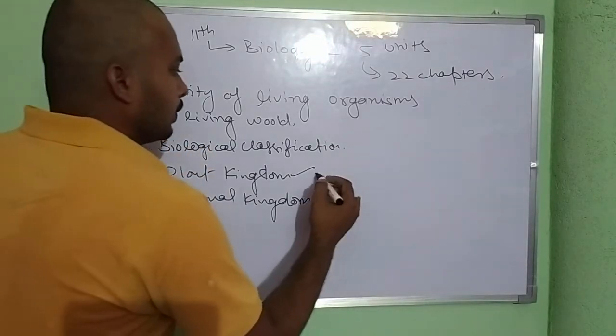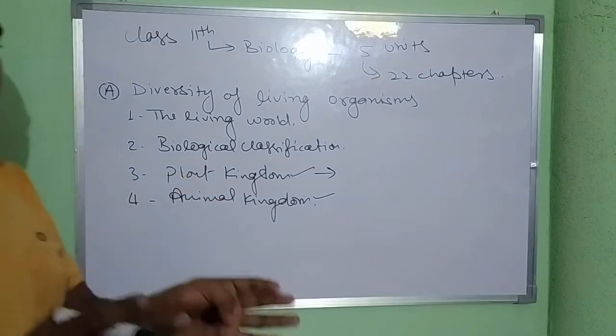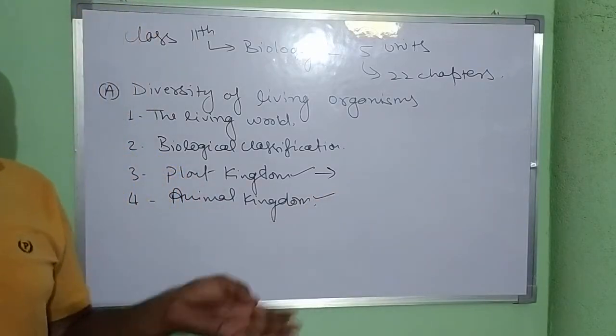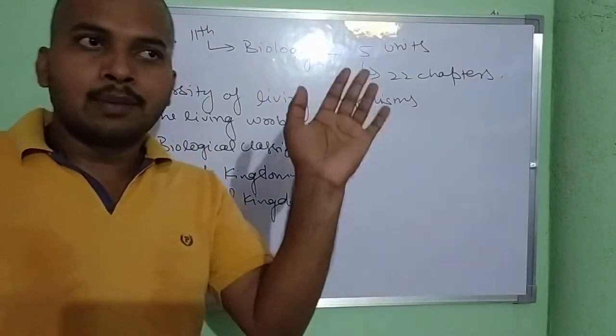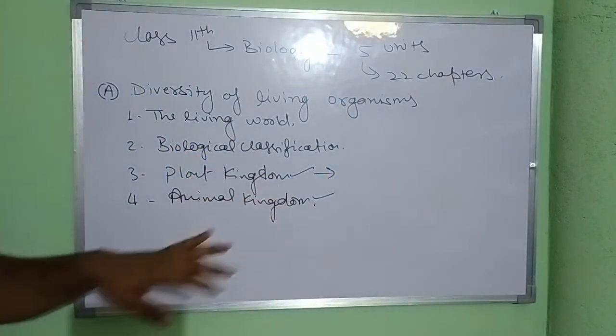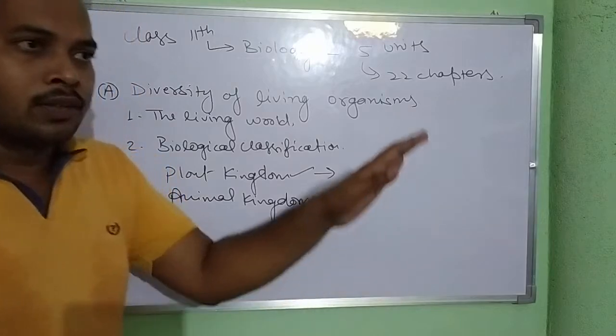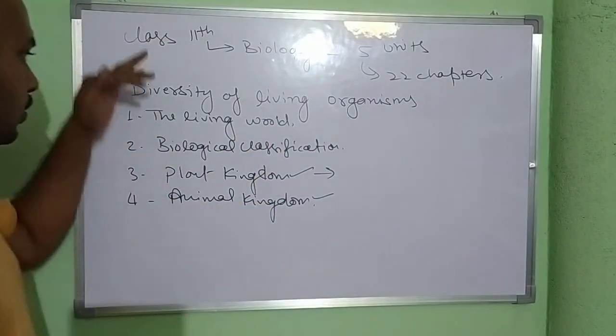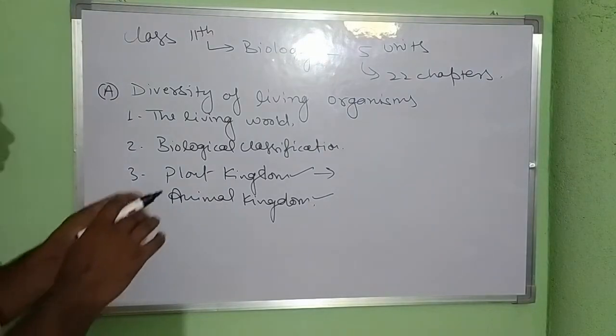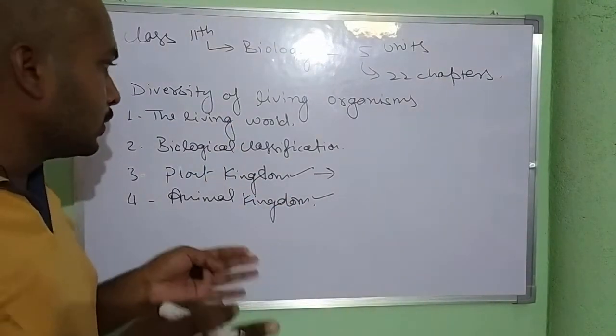In plant kingdom we will discuss the different types of plants. Plants are generally classified into algae, then bryophytes, then pteridophytes, then gymnosperms, then angiosperms. Animals are also classified into different phyla. There are 12 phyla of animals. So we will discuss in this unit the classification of living organisms generally.